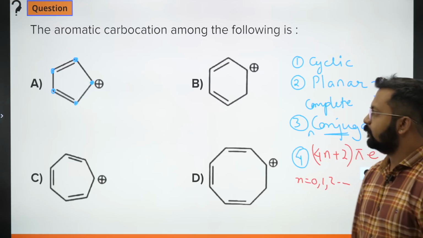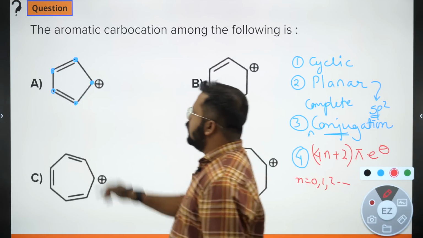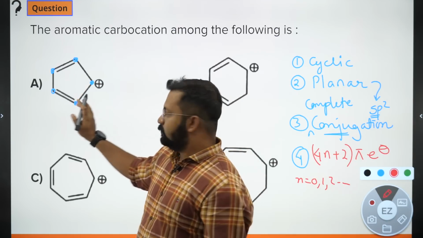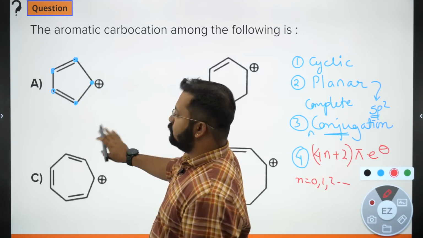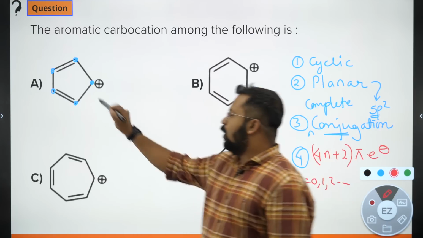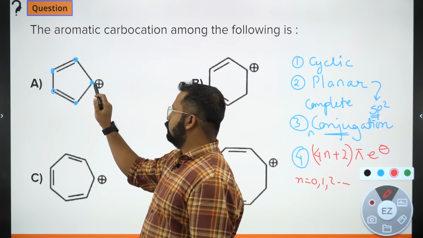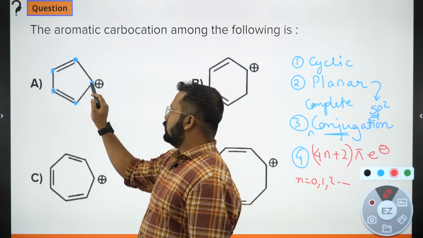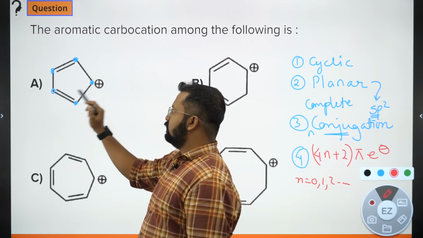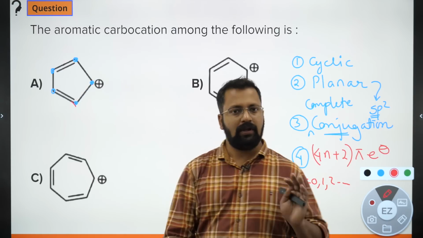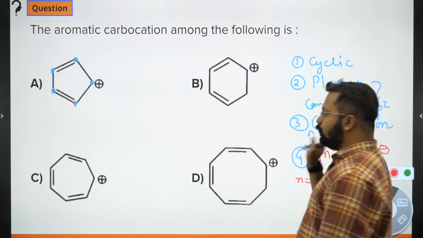Okay, so let's take this. All atoms cyclic, this is cyclic. All atoms are sp2 hybridized. All atoms involved in conjugation, so this double bond is conjugated with this, so these three atoms involved, this double bond is conjugated with this involved. तो पहले तीन क्राइटेरिया तो फुलफिल हो गए.